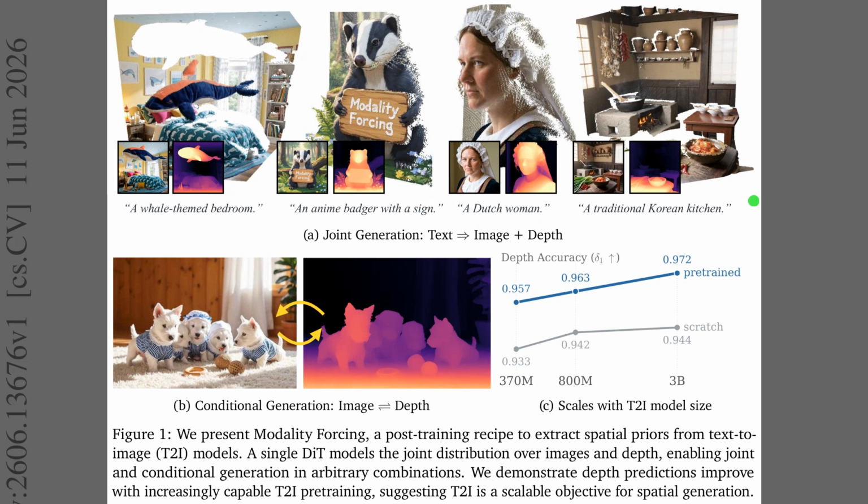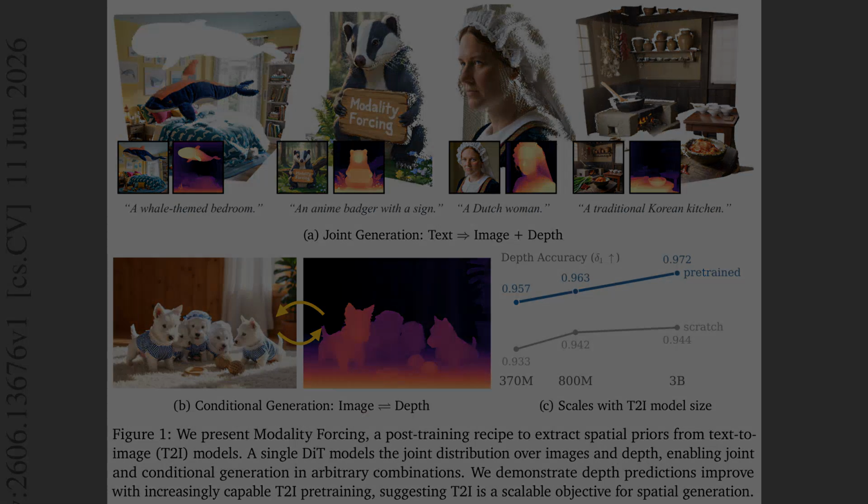Figure 1 illustrates the core capabilities of modality forcing. In panel A, we see joint generation, where the model takes a text prompt and produces both a detailed image and its corresponding depth map. Panel B demonstrates conditional generation, showing how the system can convert images directly into depth maps, or vice versa, using a single diffusion transformer. Finally, panel C plots depth accuracy against model size, revealing that larger pre-trained models consistently achieve better spatial understanding than those trained from scratch.